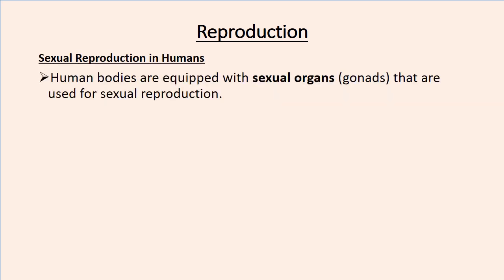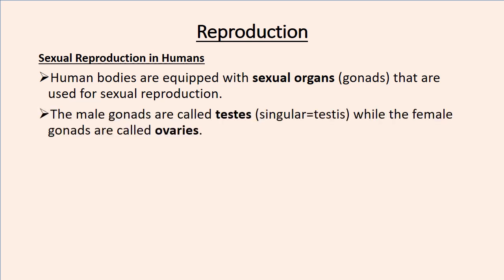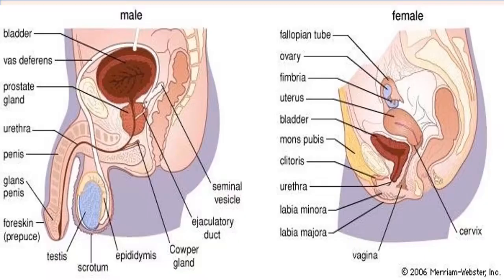So next we go to reproduction in man. Human bodies are equipped with sexual organs, which are called gonads, that are used for sexual reproduction. The male gonads are called testes. The singular is testis, while the female gonads are called ovaries. So these are the sexual organs in males and females. In males they are testes, and in females they are ovaries. These are the different parts that make up the male reproductive system and the female reproductive system.